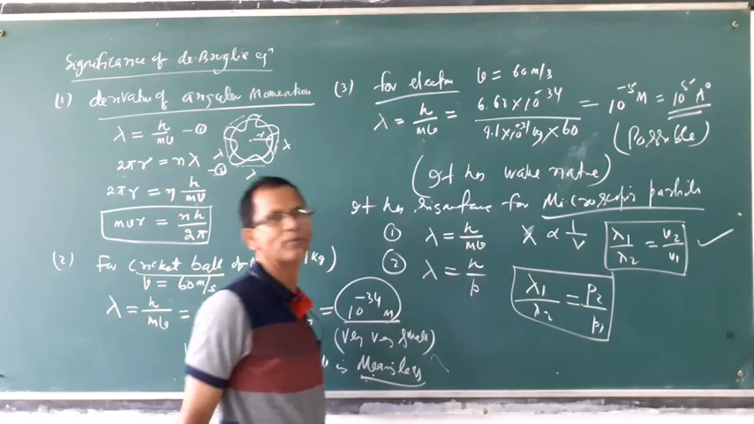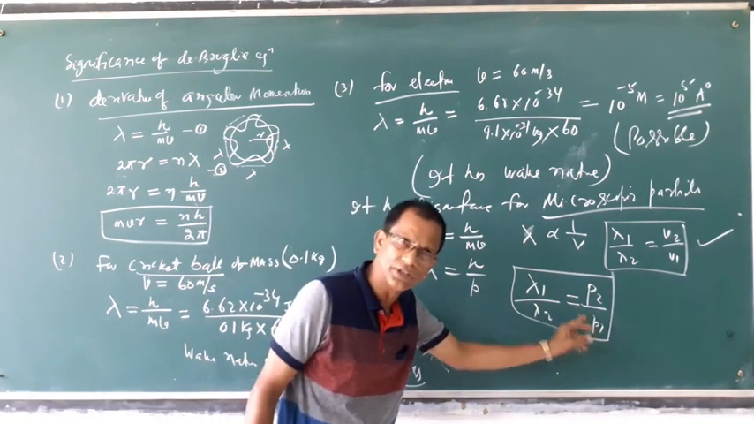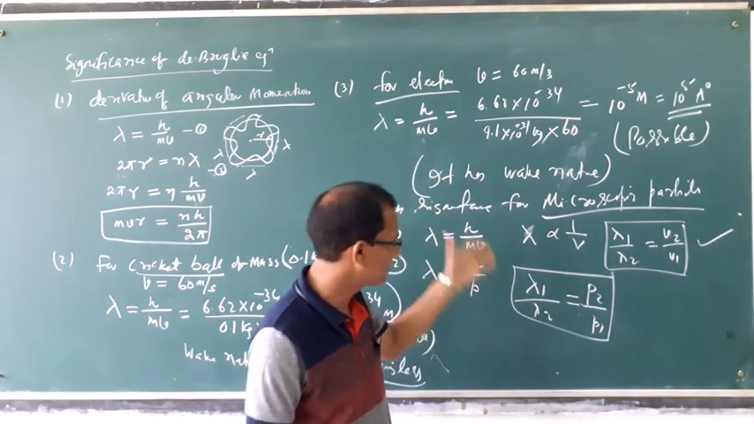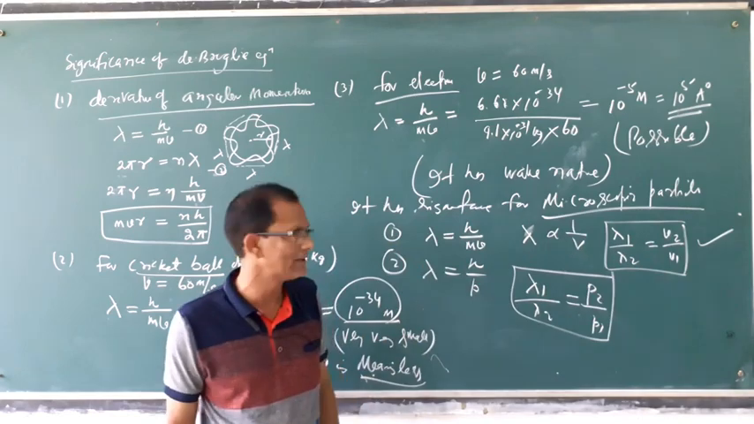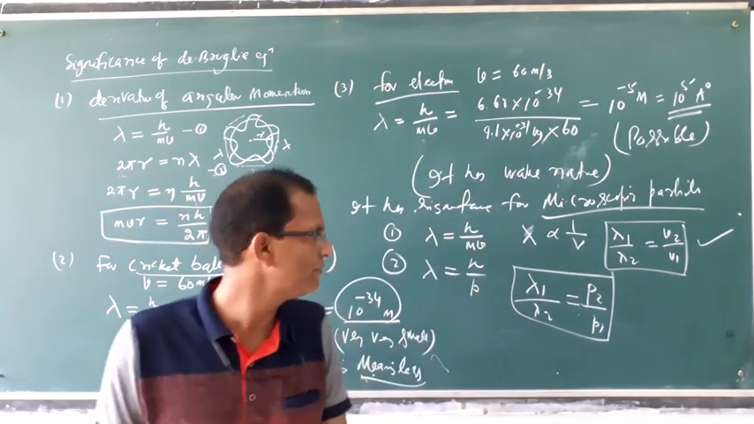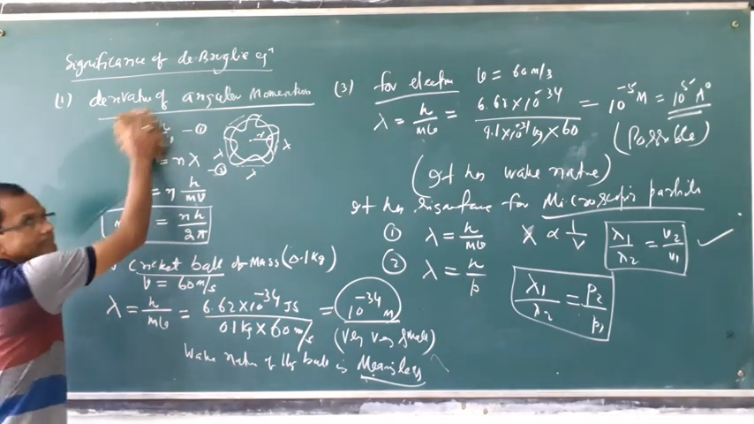This is another formula. The relation between wavelength and momentum is inverse. Wavelength and velocity are inversely related. Greater momentum, lower wavelength. Greater velocity, lower wavelength. That means we will calculate like this. For another calculation, for different numericals, let us discuss.